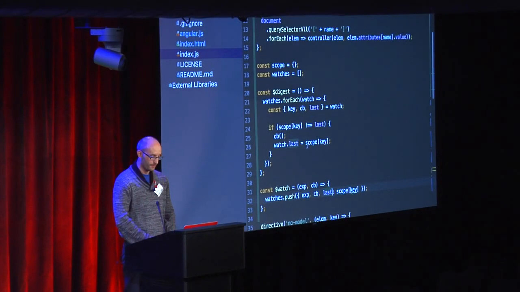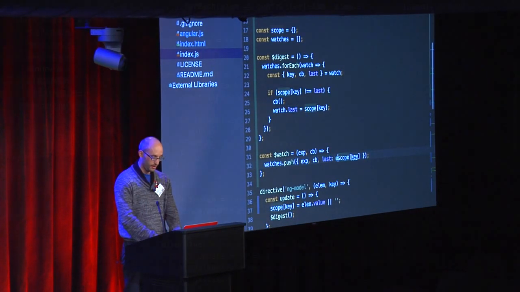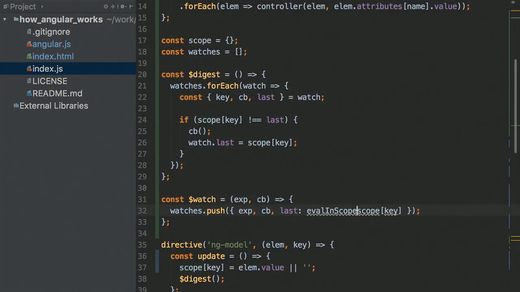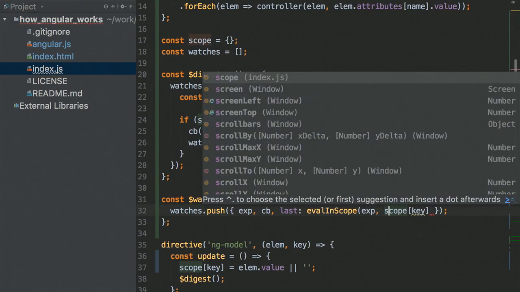within my scope? Is there any way to know the value of the expression age lower than 18? What's run? What do you mean, run it? How can I run it? So I can use the really ugly hack I did to evaluate the expression and get the value. So evalInScope, let's do that. evalInScope, expression and scope.